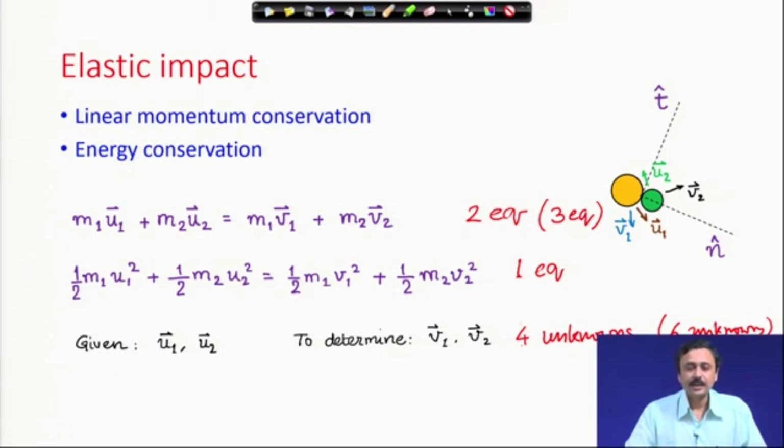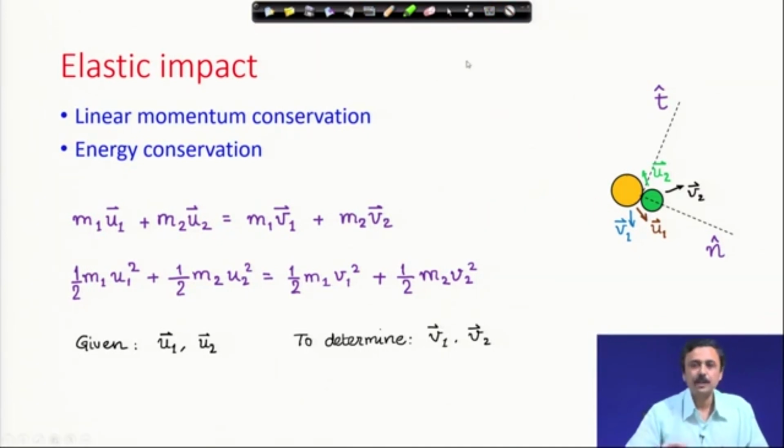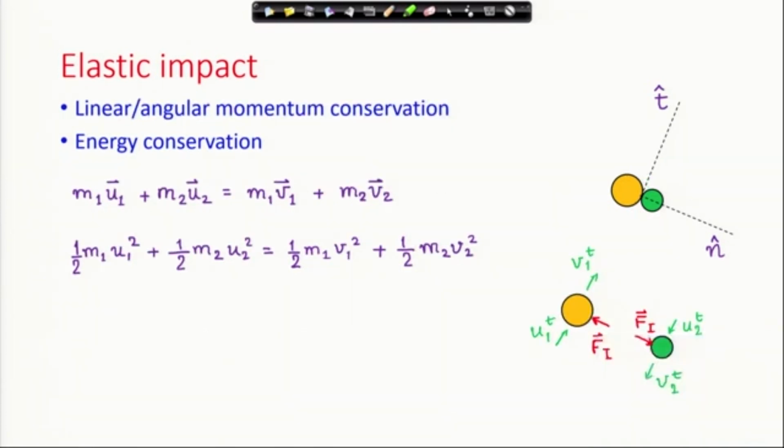In this particular situation, as I mentioned, I will reiterate, we are considering the planar collision problem, but the 3 dimensional full spatial impact problem can be analyzed in a similar manner. It does not make any difference. So, the considerations for the spatial problem will be the same. What do we do? We have the linear momentum conservation, 2 equations, and kinetic energy conservation, 1 scalar equation.